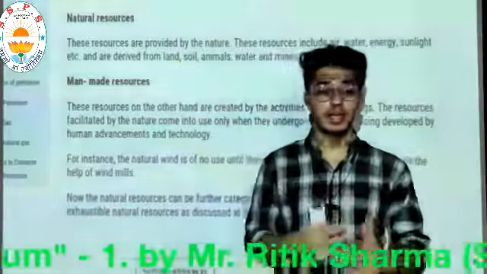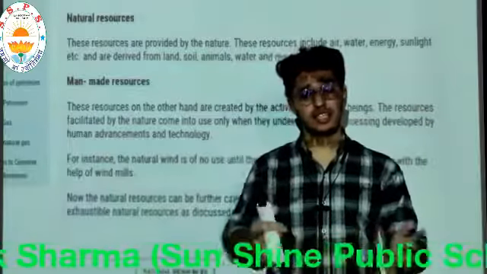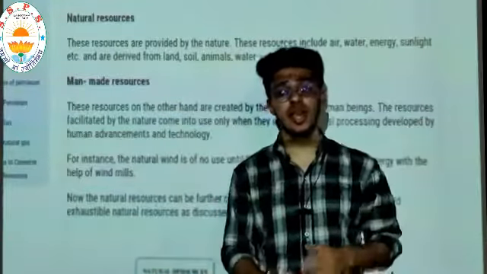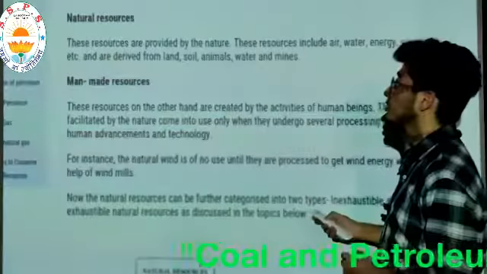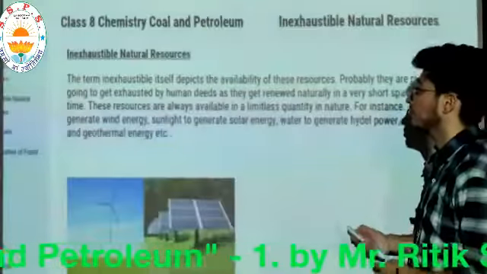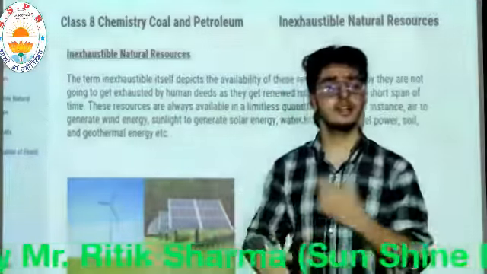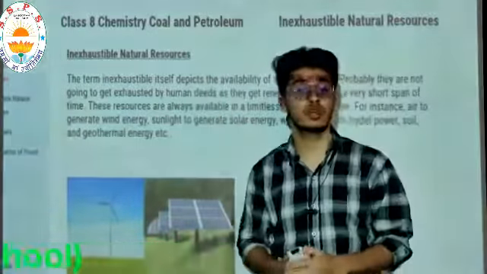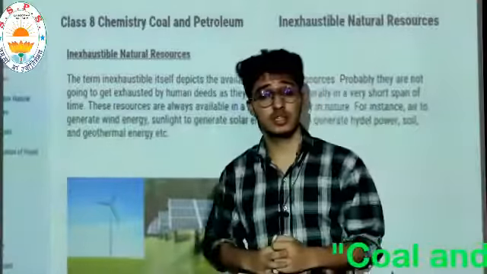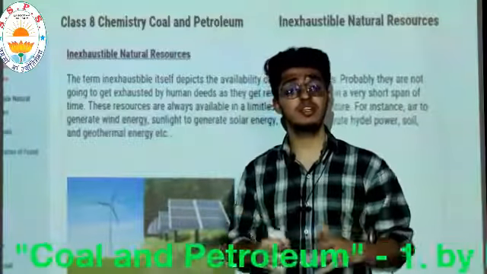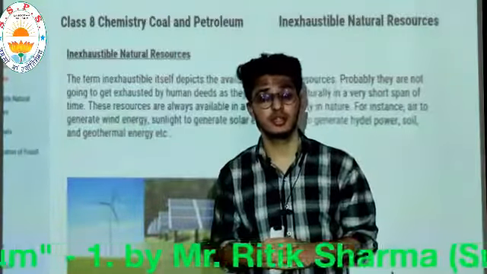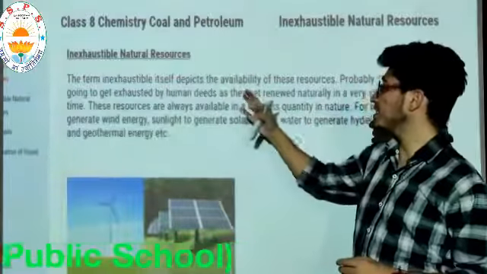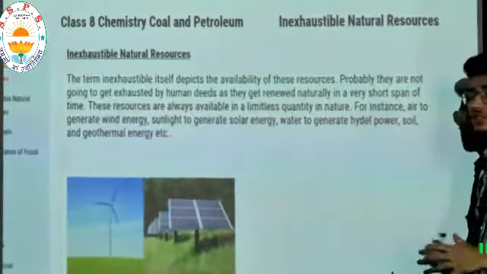Okay. Again, the natural resources are classified into two types, that is inexhaustible resources and exhaustible resources. Inexhaustible resources, again the name suggests, are those natural resources which are available to us in abundant quantity.